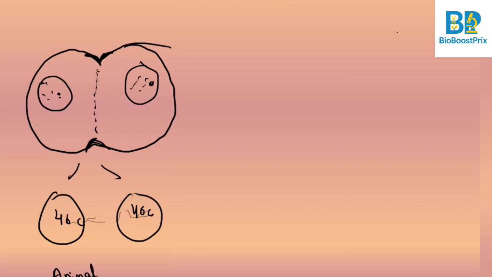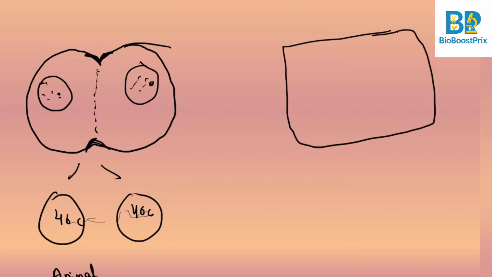But when I show you a plant cell, plant cell is not oval in shape but pentagonal or quad shape. So in them, the division starts from the center. A central cell plate forms. This is called cell plate. And this cell plate goes towards the periphery, and then it divides. So the division starts from the center in the case of plant cell.